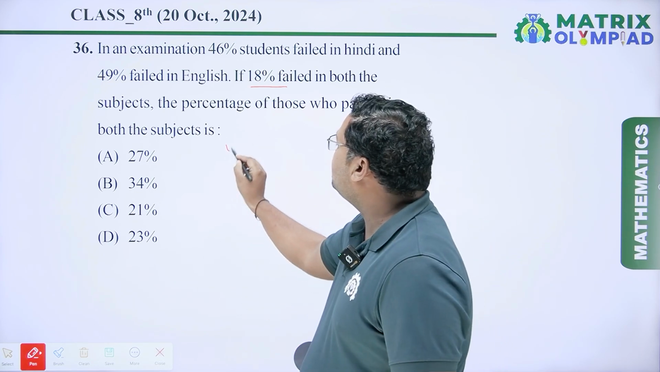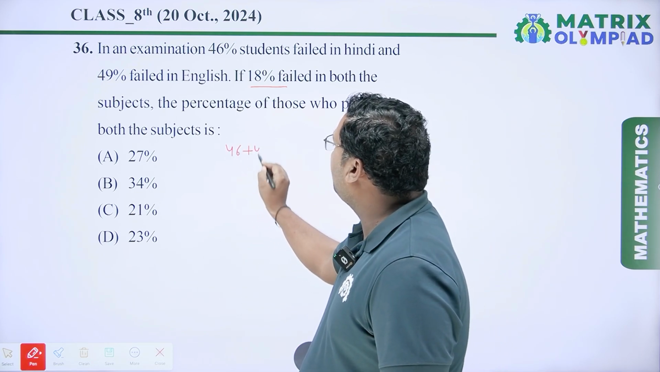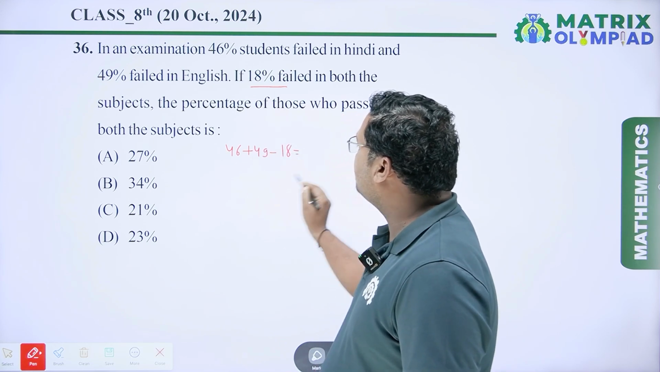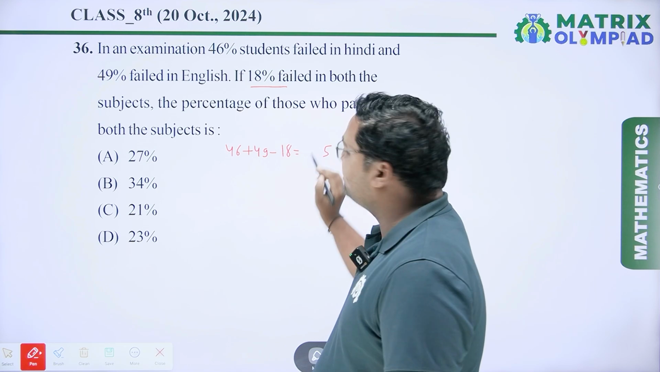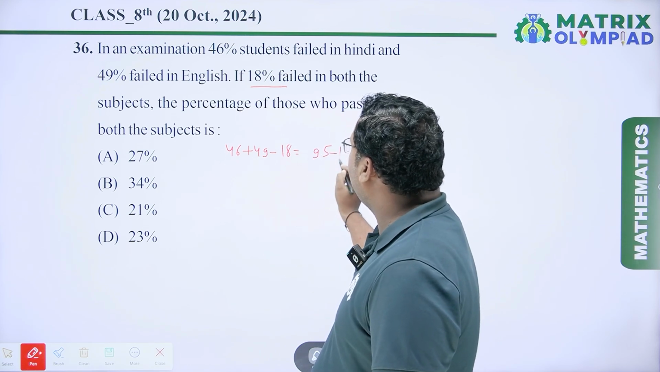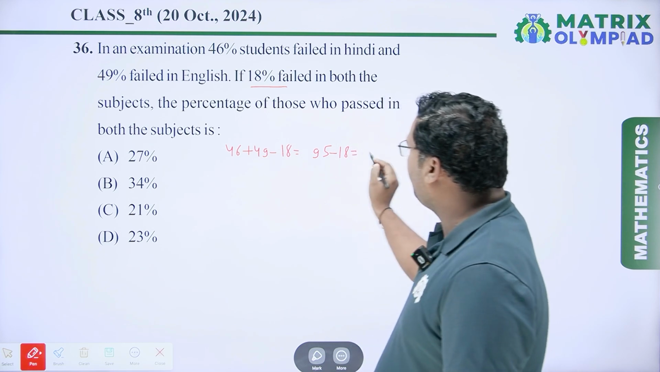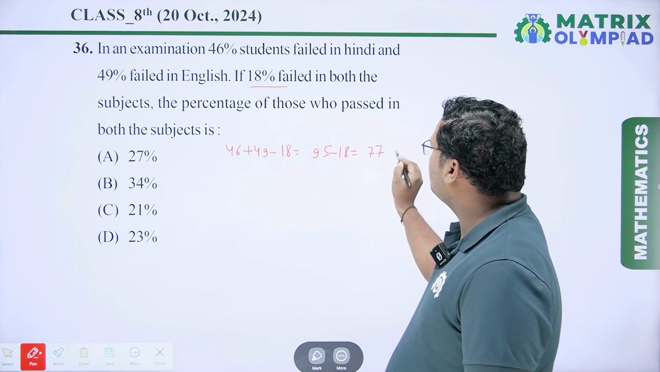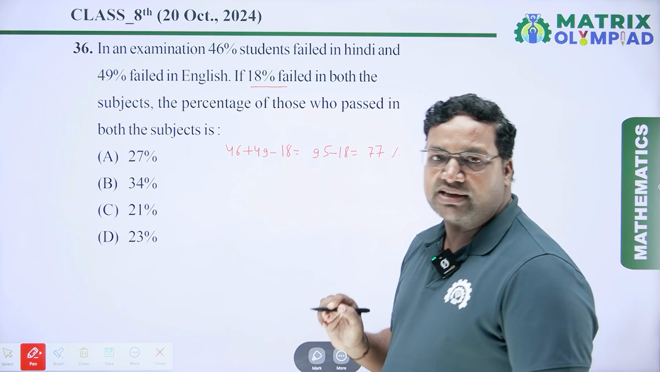Total failed percentage is 46 plus 49 minus 18. 46 plus 49: 6 plus 9 is 15, carry 1, 4 plus 4 is 8, 8 plus 1 is 9. So it is 95 minus 18, which is equal to: 15 minus 8 is 7, and 8 minus 1 is 7. So the total fail percentage is 77%.